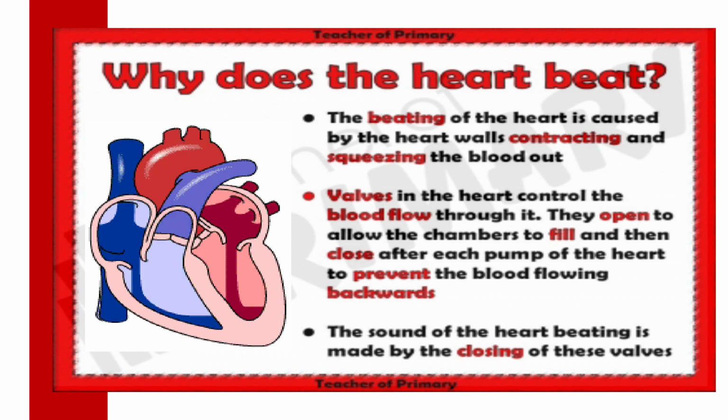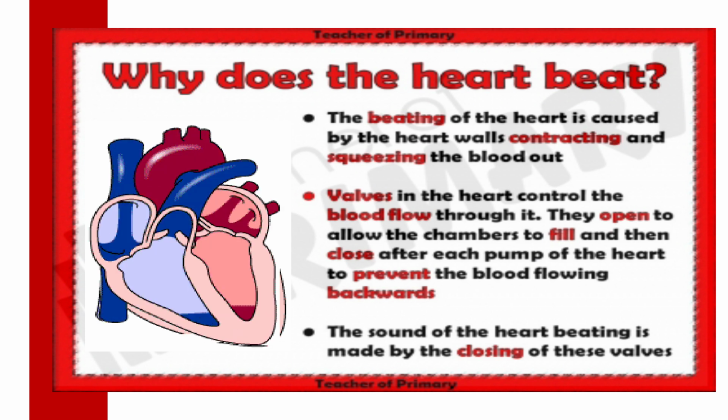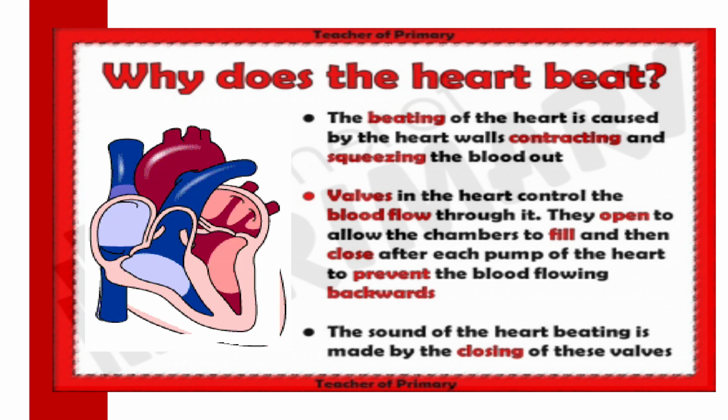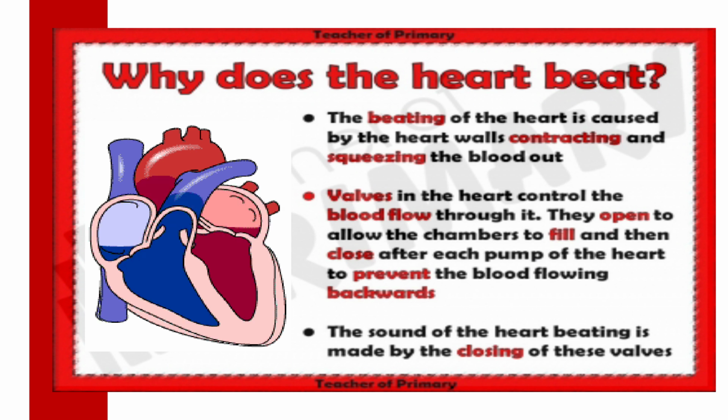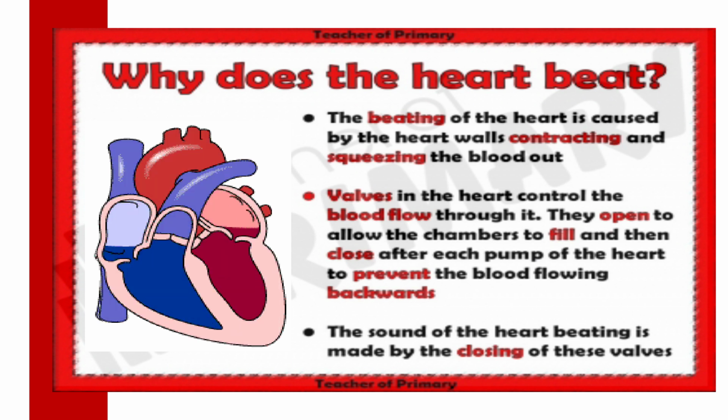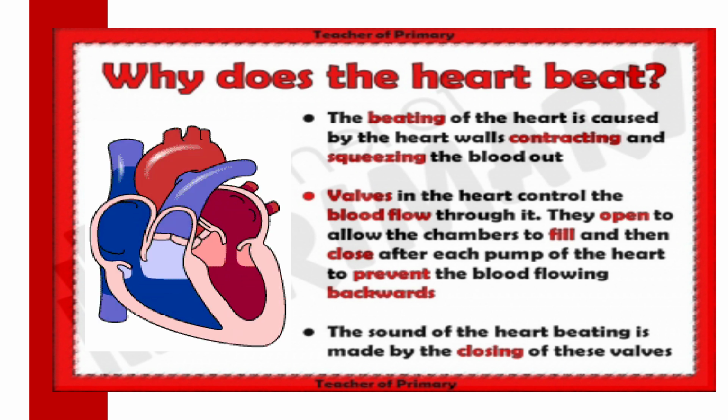During contraction, the wall of the heart will contract and the blood from the upper chambers will be passed to the lower chambers, that is the left and right ventricle, and with further contraction the blood will flow through the pulmonary artery and aorta.